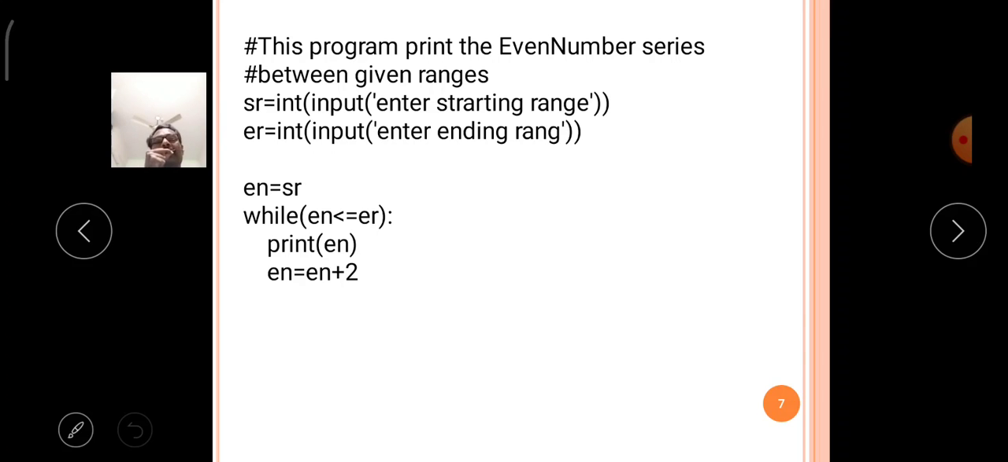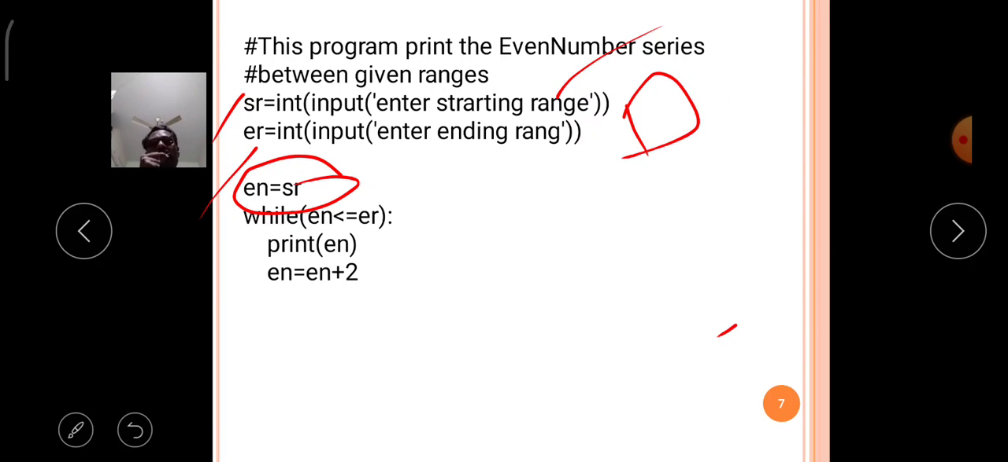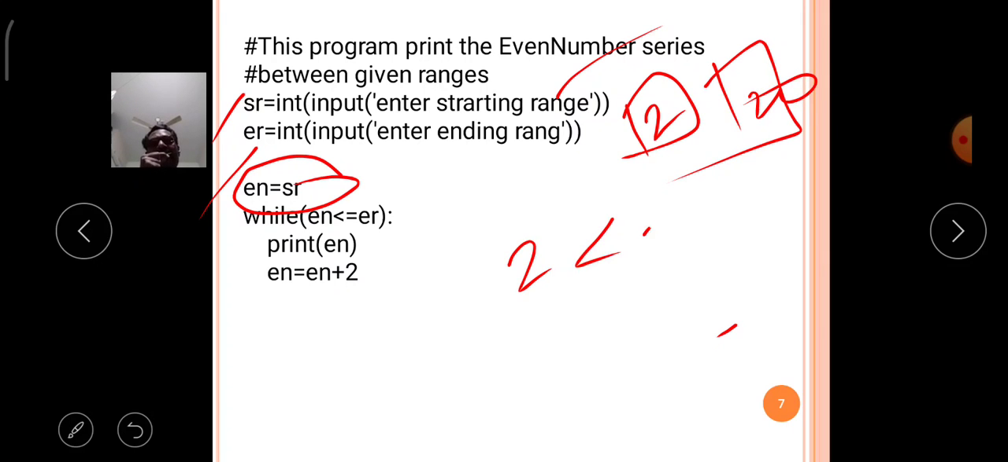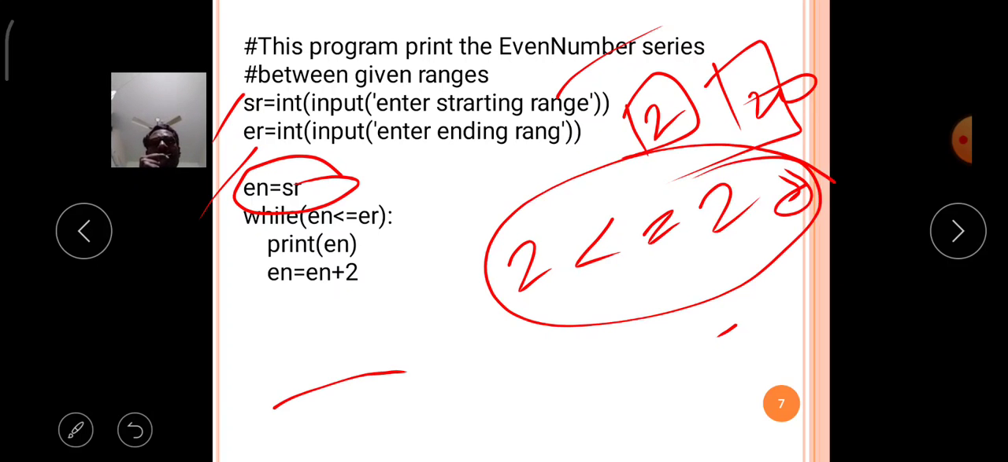Okay, so this can be written with the help of a while loop. Here the SR variable stores the starting range value, and the ER variable stores the ending range value. The EN variable will store the SR value. For example, if the SR and ER values are 2 and 20, now 2 is less than or equal to 20, so the given condition is true, then it will enter the block and print 2.